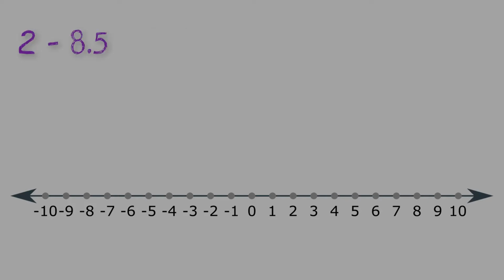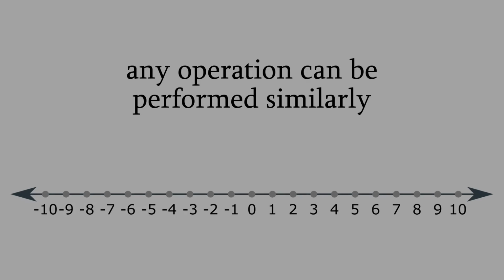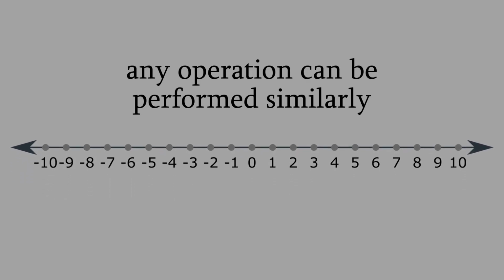Let us perform 2 minus 8.5. Draw the first line from 0 towards 2. Draw the next line from 0 towards minus 8.5. Both these lines face opposite directions. Place the second line's starting point at the end of the first line, that is 2. Now measure the point on the number line where the second line ends. The point is minus 6.5. This is the solution of the problem 2 minus 8.5. Similarly, any other such mathematical operation involving real numbers can be performed using the aid of the real number line.